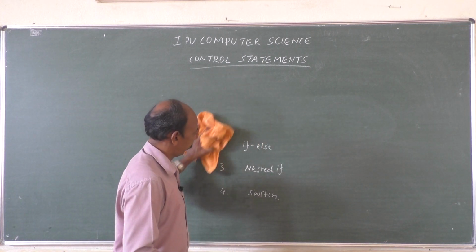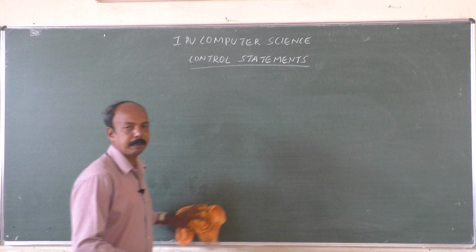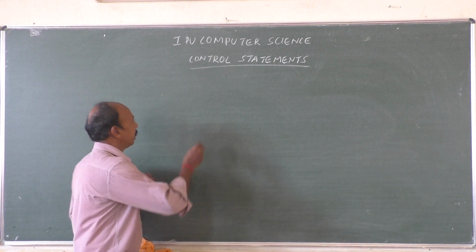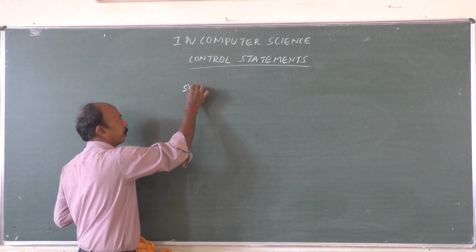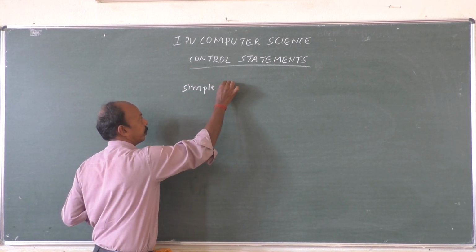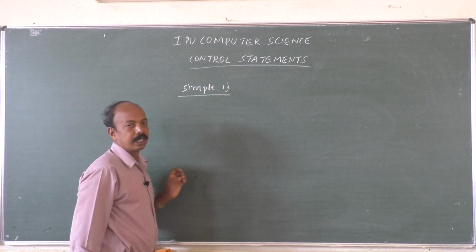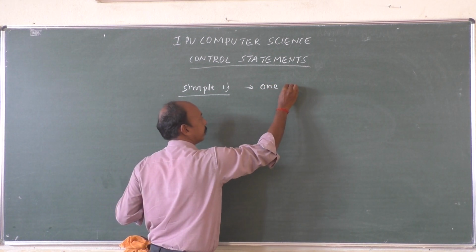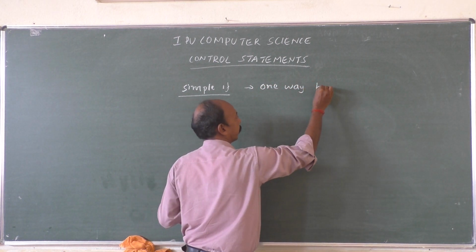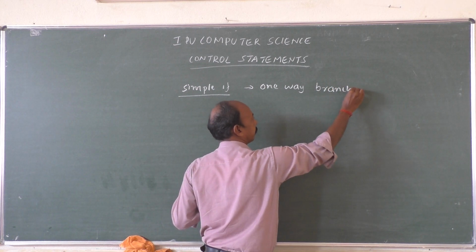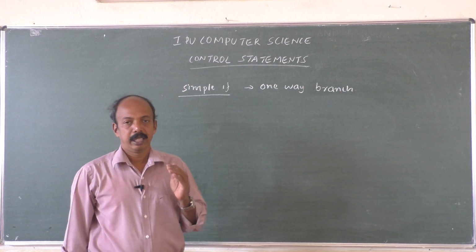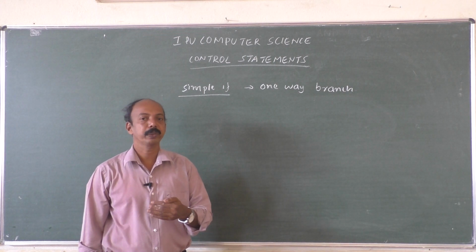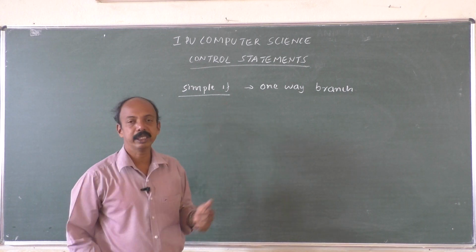Coming to the simple if, these are the points that we need to remember because this will be used throughout the programming. Simple if is also called a one-way branch. Every control statement will have its own syntax. Syntax in the sense the rules we have to follow when we are using that particular statement.